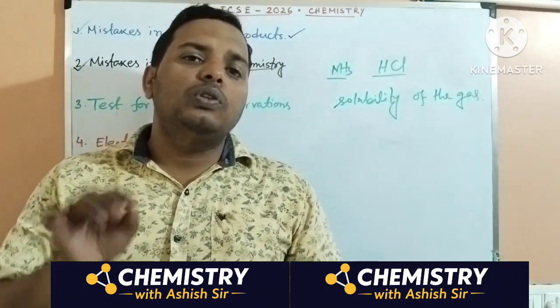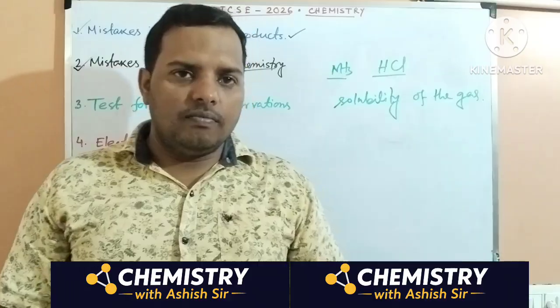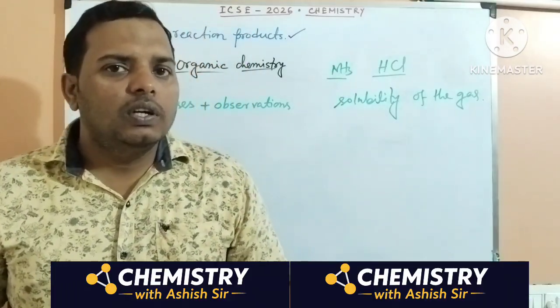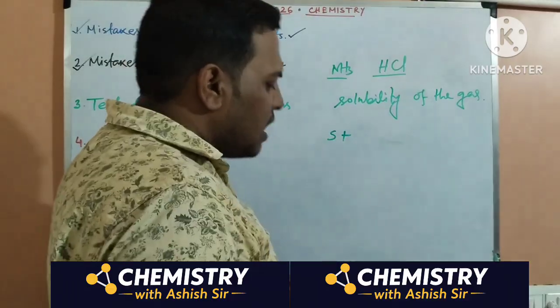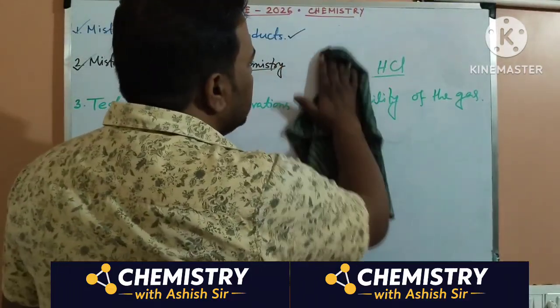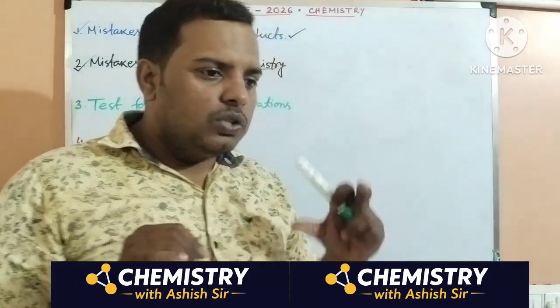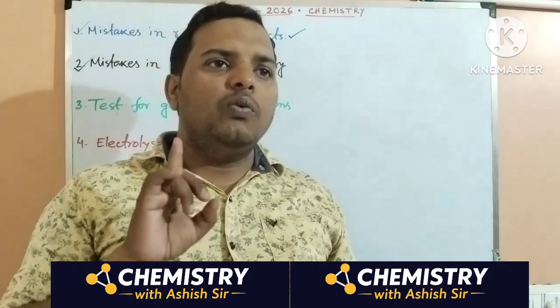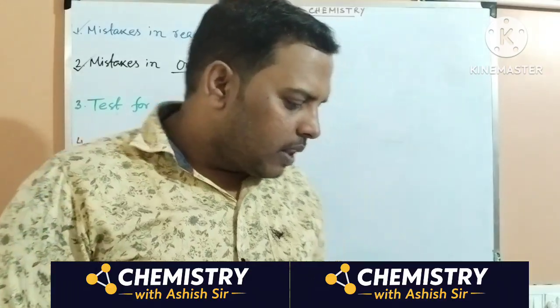Because if you don't know the tricks to balance them, in the exam time, if you don't practice, you can't balance them by normal hit and trial method. So for sulfur reacts with nitric acid, sulfur reacts with sulfuric acid, these equations are there in the book. Write in the copy. Practice that 2-3 times, because you are getting one holiday before the exam, one leave. So you can utilize the day.